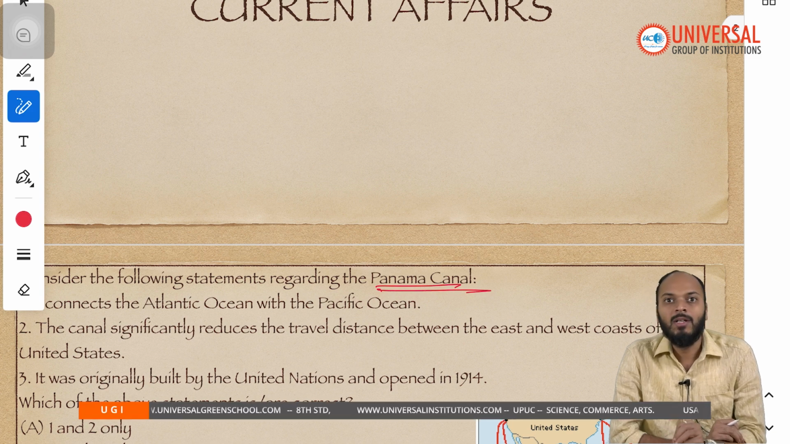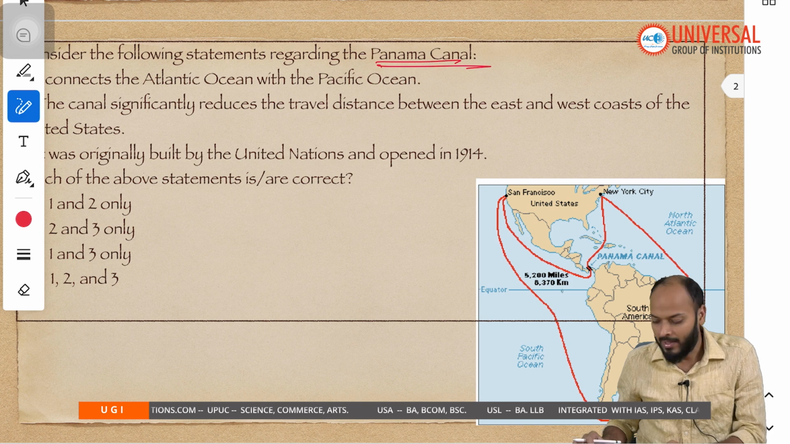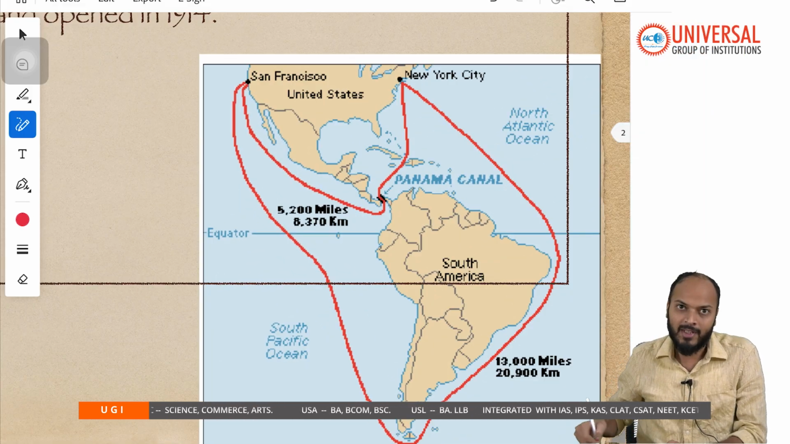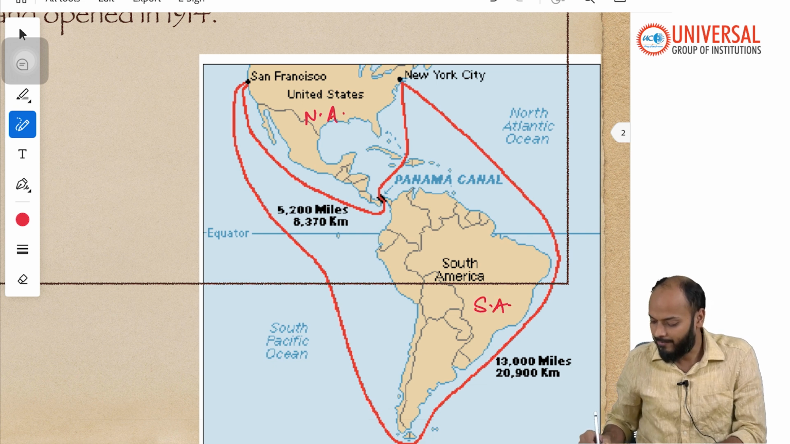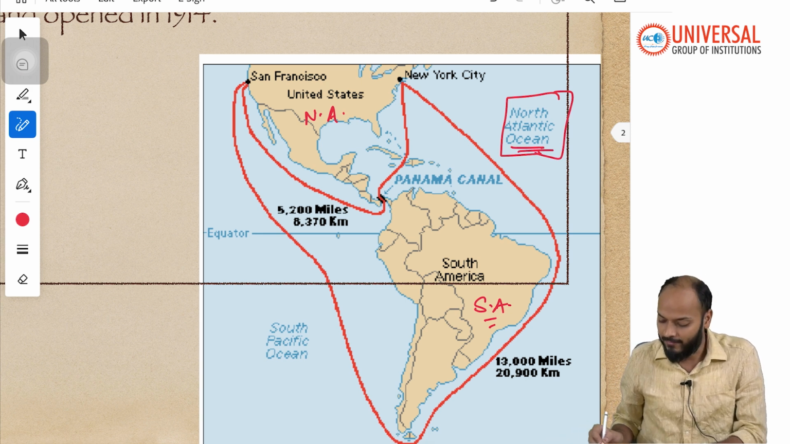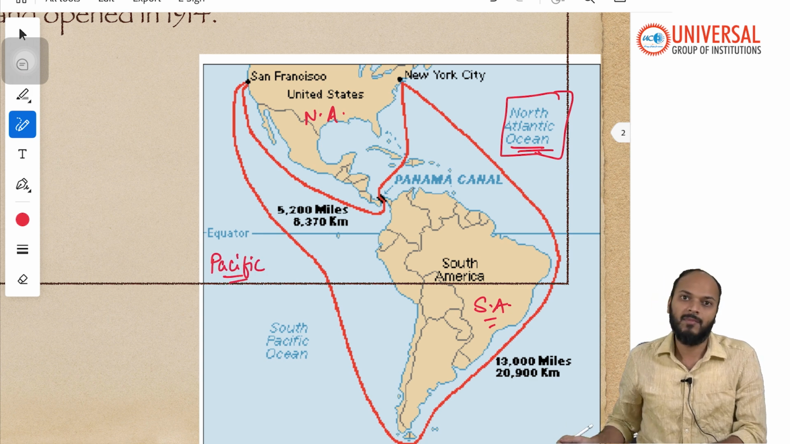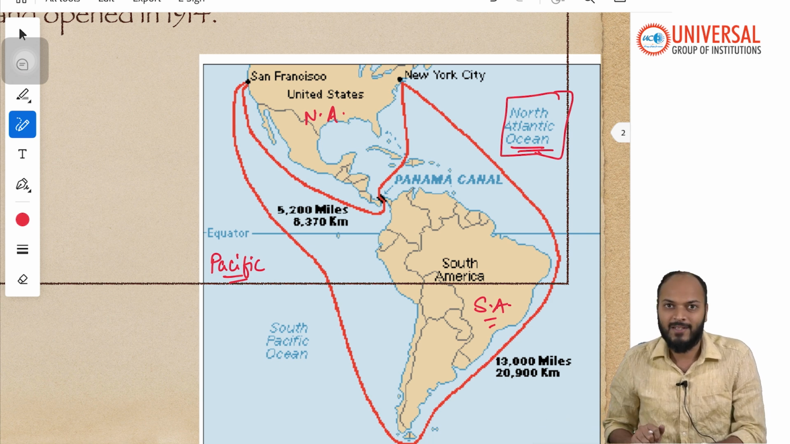We are going to discuss Panama Canal and three statements on Panama Canal. We'll be seeing how many of them are correct. So first let's discuss what is Panama Canal, where it is located. This is the map of American continents. This is North America, this is South America, right? And hence you must be knowing towards east of these two continents it is Atlantic Ocean, and towards west of these two continents it is Pacific Ocean, right?